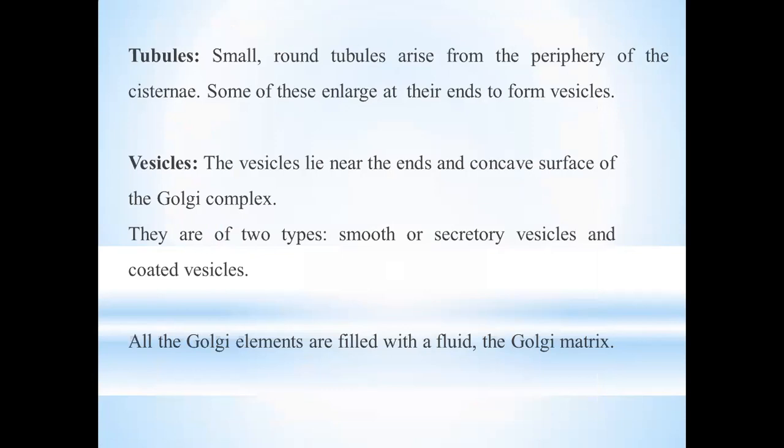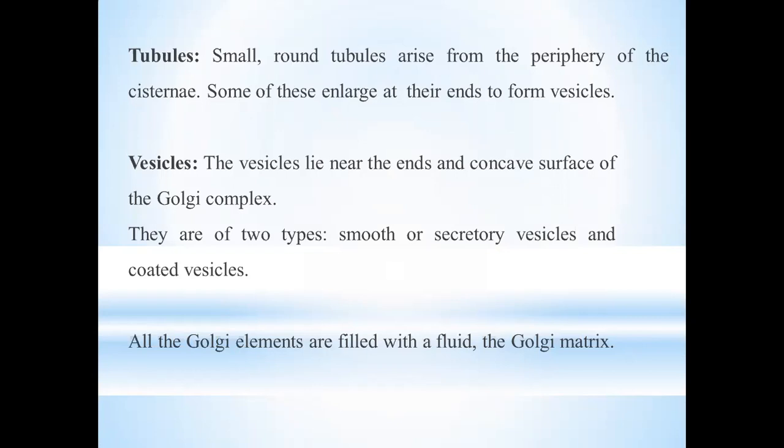Small round tubules arise from the periphery of the cisternae. Some of these are enlarged at their ends to form different vesicles. The vesicles lie near the ends, and if you remember the concave mirror or convex mirror in your mind, so you have that specific image in your mind, that will make this point clearer: the vesicles lie near the ends of the concave surface of the Golgi complex.